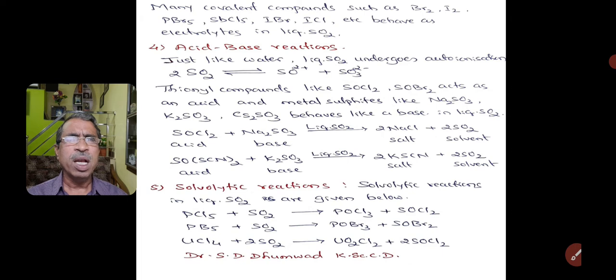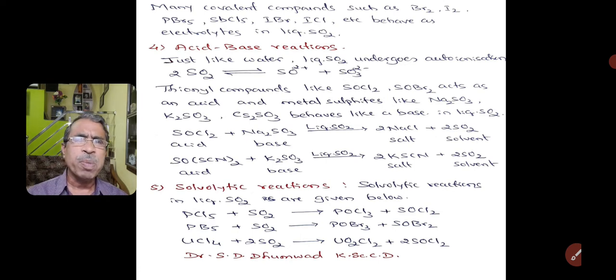Similarly, thionyl thiocyanate, where SCN is thiocyanate. Thionyl thiocyanate reacts with potassium sulfide in liquid sulfur dioxide, giving potassium thiocyanate as a salt and sulfur dioxide as a solvent.